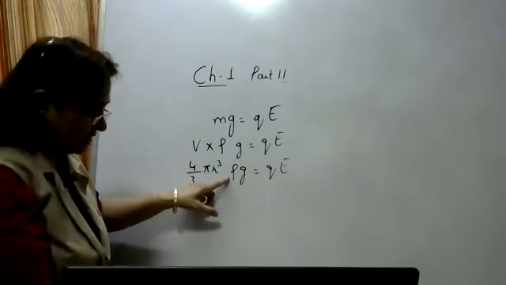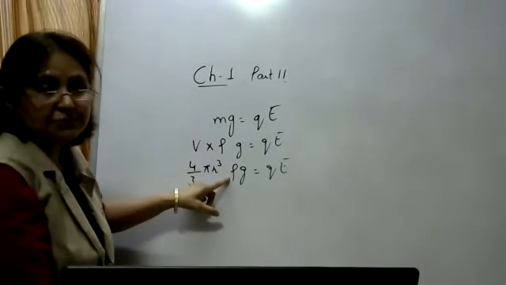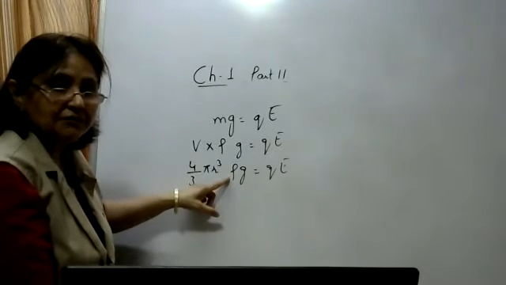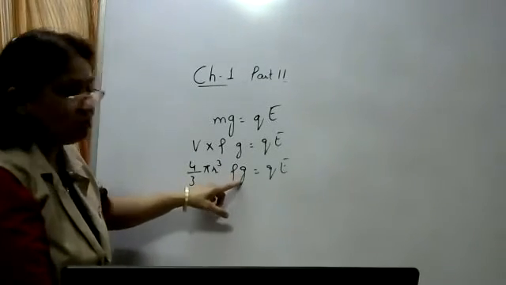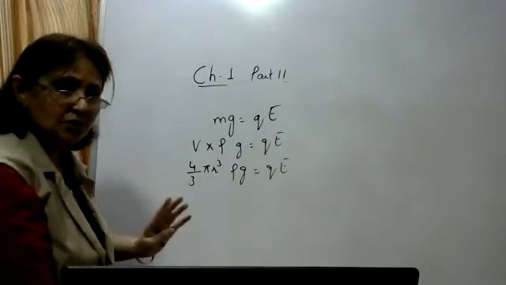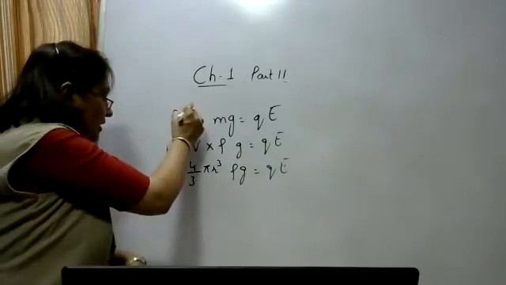Your density is given as 1.26 grams per centimeter cube, which you will convert into kg per meter cube, which is equal to 10 raised to the power minus 3 kg per meter cube. g you can take to be 10, and you have to determine this r. No need to do the calculation, just understand it. This is question number 25.